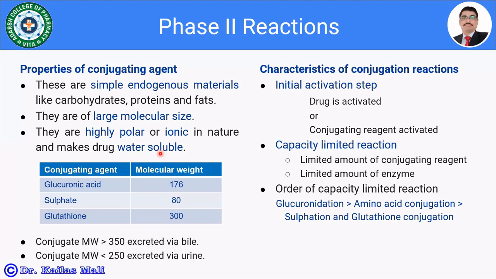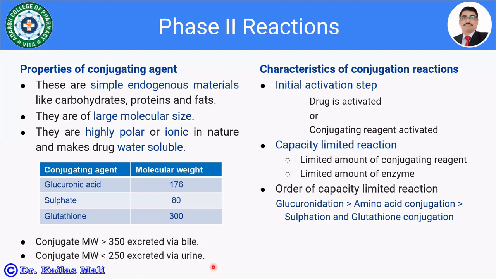I have listed over here only a few conjugating agents. So for example, glucuronic acid has a molecular weight of 176. Then sulfate, it is 80. Glutathione is 300. Mostly the conjugates which are having molecular weight greater than 350 are excreted via bile, whereas the conjugates which are having molecular weight less than 250 are excreted via urine.